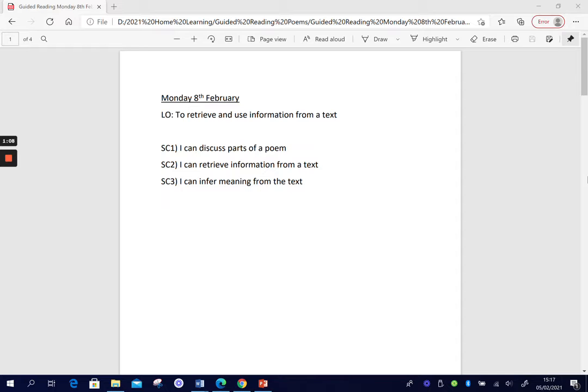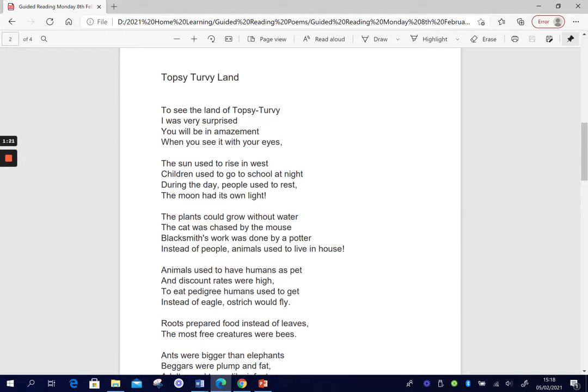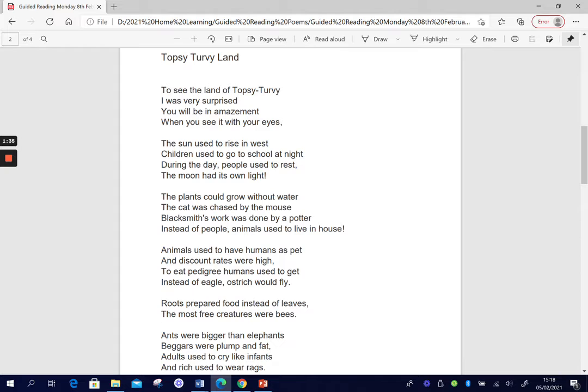So, we are going to be continuing with our theme of happy places for the next couple of days, and then we'll move on to something a little bit different. So today's poem is called Topsy Turvy Land. This is another imaginary land poem. We've done one or two of these with the Unicorn Mythical Forest, and now we're on Topsy Turvy Land.